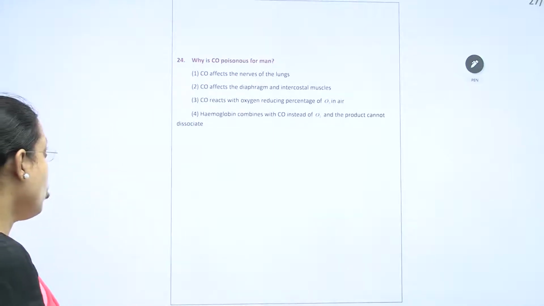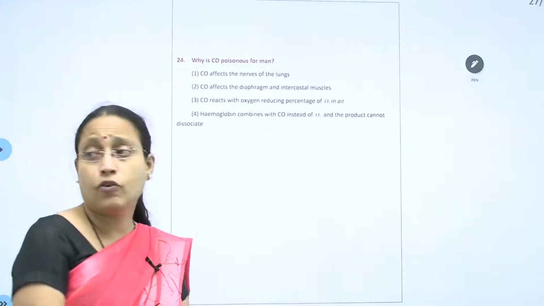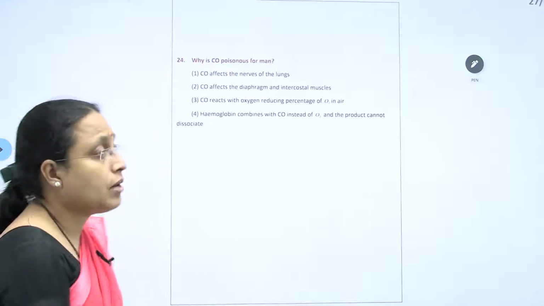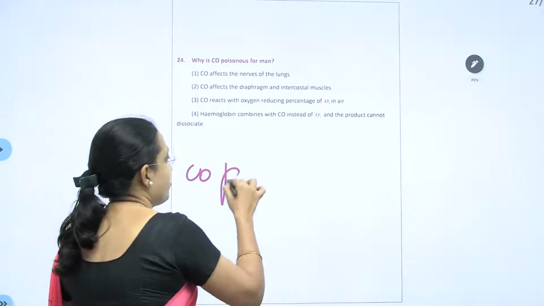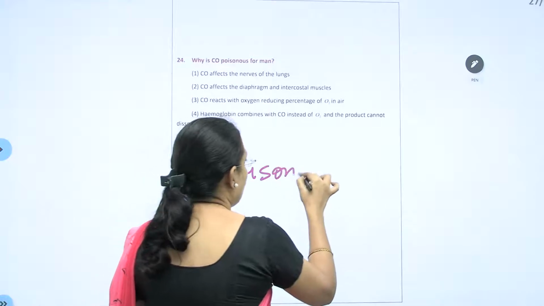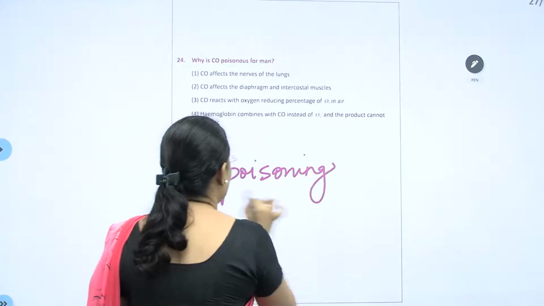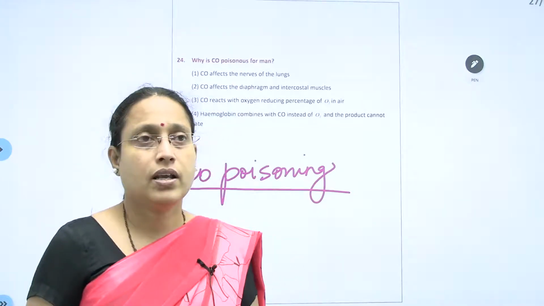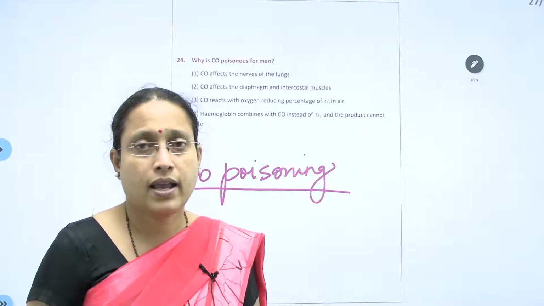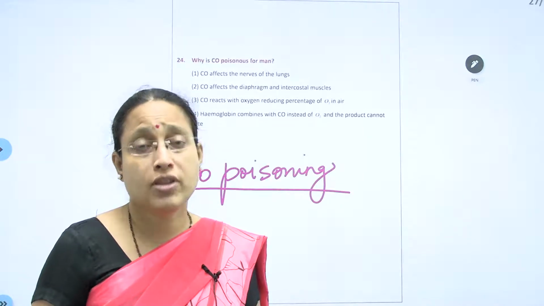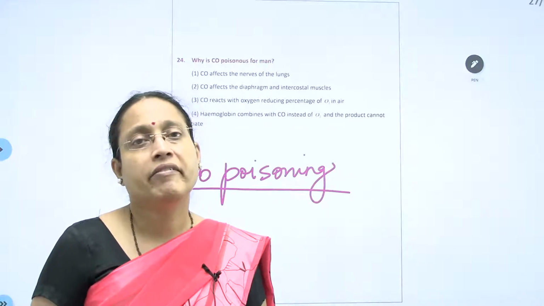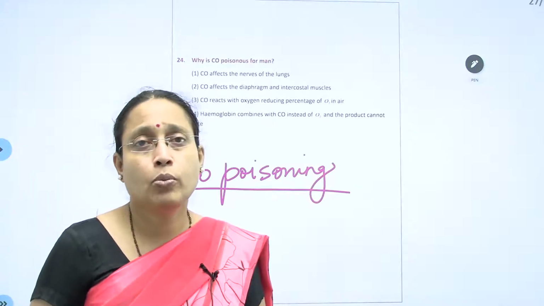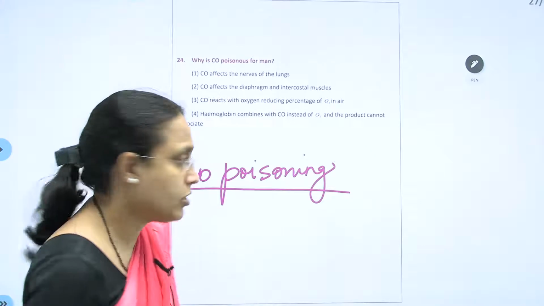Why is carbon monoxide poisonous for humans? Because it causes carbon monoxide poisoning. If a person is enclosed in an area where carbon monoxide is building up, and the carbon monoxide concentration is more than oxygen, then that can be fatal. Why? Because carbon monoxide can bind to hemoglobin more strongly than oxygen.